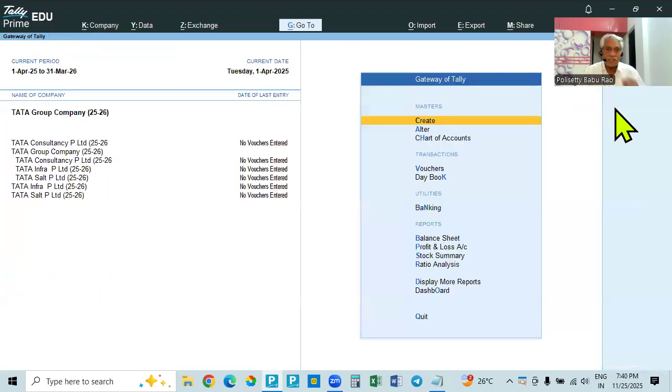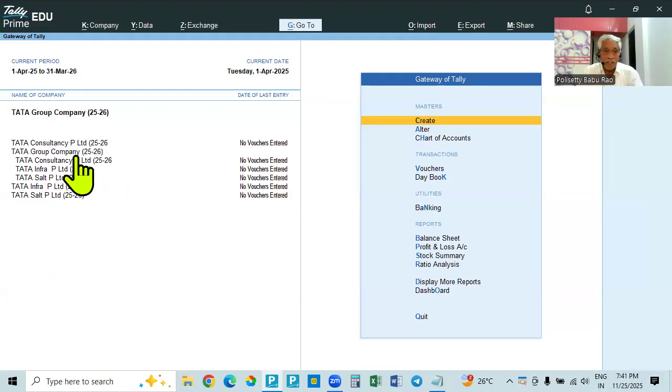Now if you go to see the tab, these member companies are all independent companies. They are available in the database. So here Tata Consultancy, and then Tata Infra, and then Tata Salt Private Limited. These 3 companies showing from the beginning, they are all normal companies. They are available in the database. We selected here. Okay. And then Tata Group companies there.